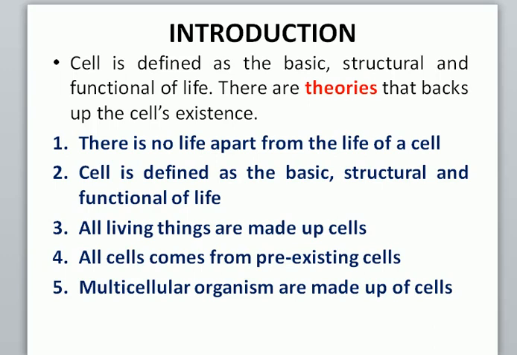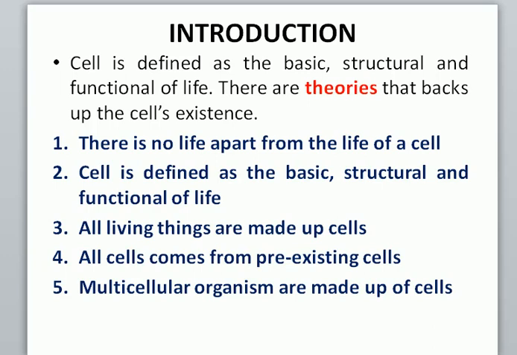So for a cell to be called the basic structural and functional unit of life, it means that it can carry out all life processes, which is majorly embedded in those characteristics of living things: movement, reproduction, nutrition, irritability, until you get to the last letter on the acronym, D, which is death.